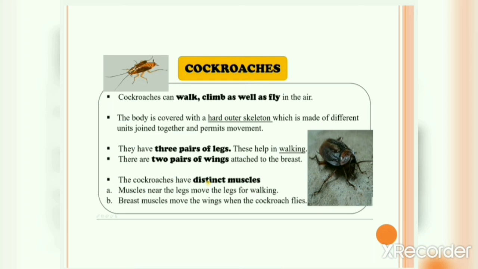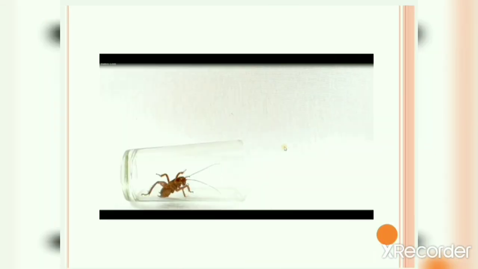The cockroaches have distinct muscles. Muscles near the legs move the legs for walking. Now breast muscles move the wings when the cockroaches fly. So muscles near the legs help the cockroach to move, and the breast muscles help the cockroach to fly. We will now see how a cockroach moves. Cockroach, 3 pairs of legs, 2 pairs of wings. It can walk, it can climb, it can also fly.